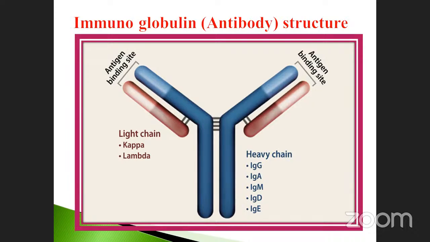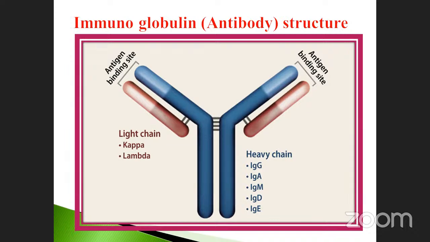Okay, so these are the two things. The outermost chain is called the light chain. The innermost chain is called the heavy chain, because its structure is longer compared to the peripheral one, isn't it? The light chain always has two types only, kappa or lambda, denoted as K or L light chain.